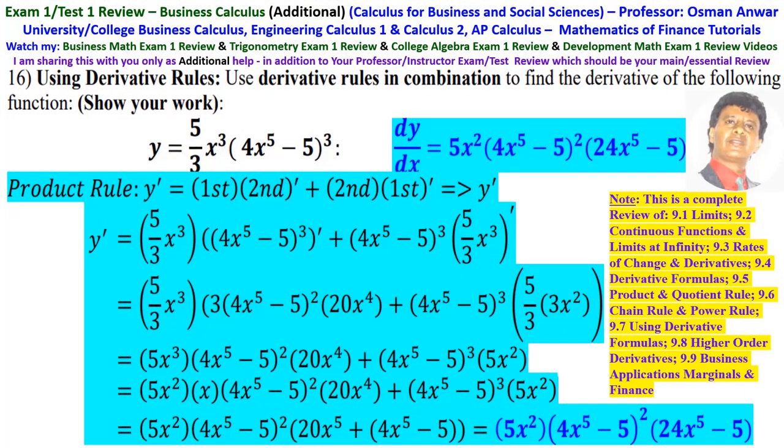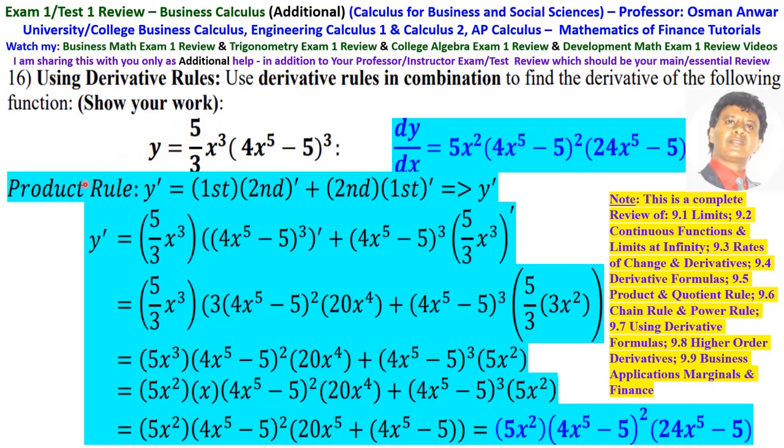Number 16: use derivative rules in combination to find the derivative of the following function. So this is y equals 5 over 3x cubed times (4x^5 - 5)^3. So this is a complex function. To find the derivative of this, we're going to apply the product rule and chain rule at the same time.